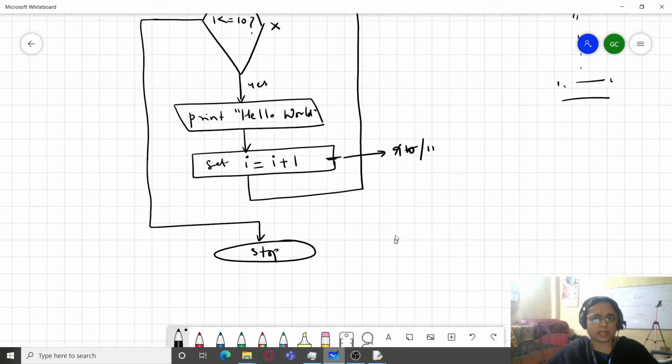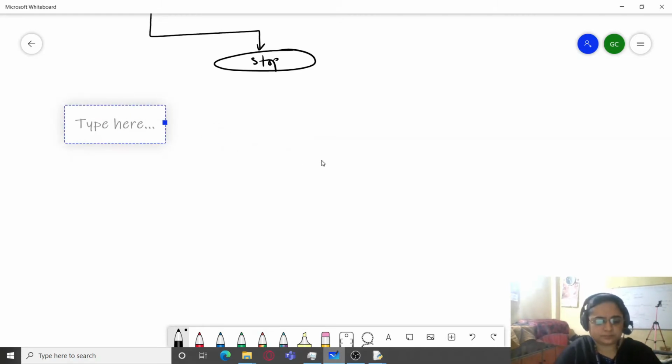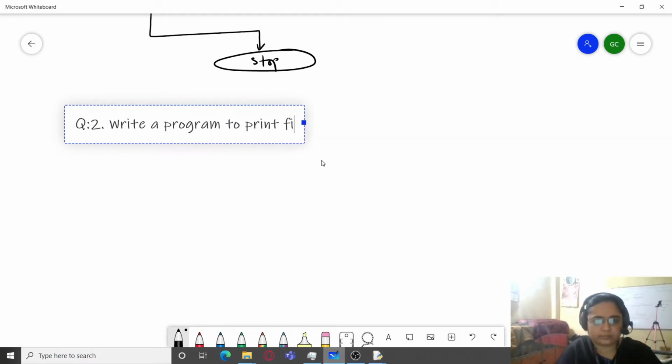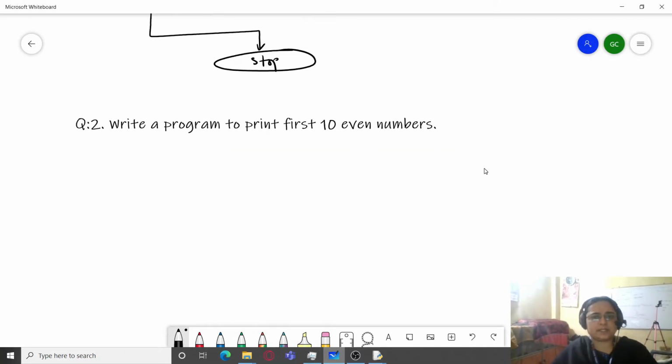Our next program will be something else. So I'm just going to type that program here. You can see, write a program to print first 10 even numbers.